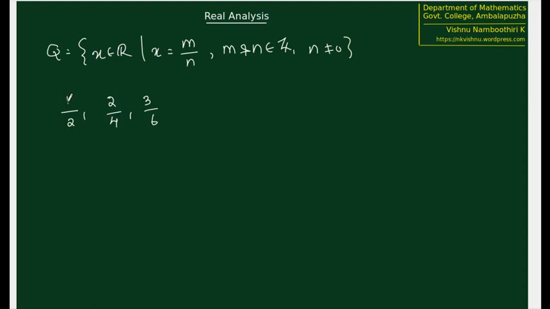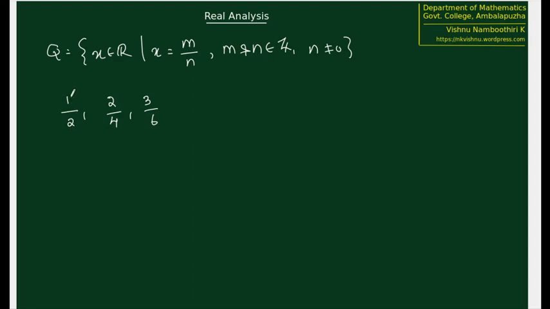For example, 1 by 2 when multiplied with 2 on numerator and denominator, we will get 2 by 4, and if we multiply with 3 on the numerator and denominator, we will get 3 by 6, etc.